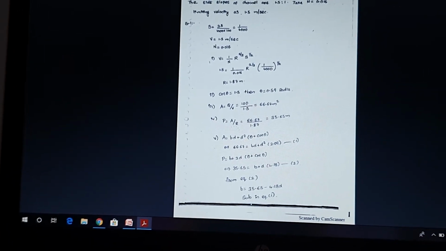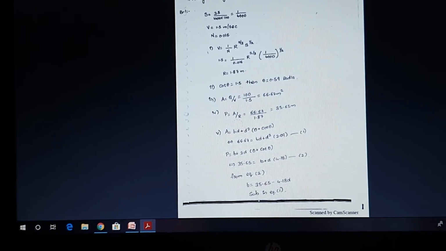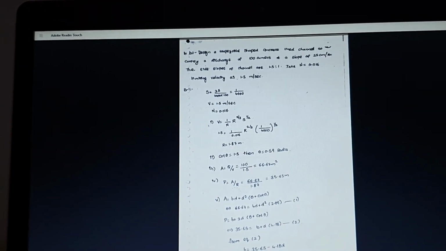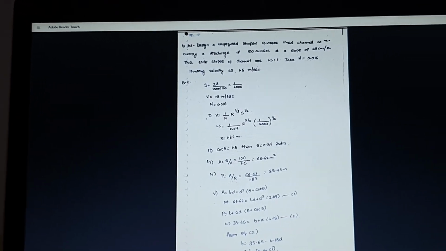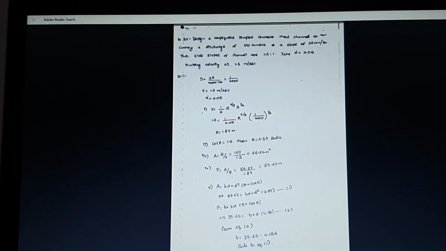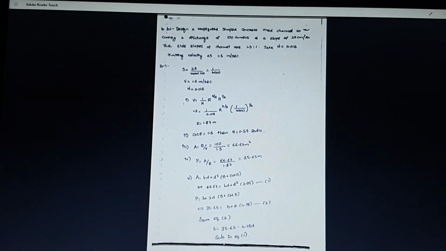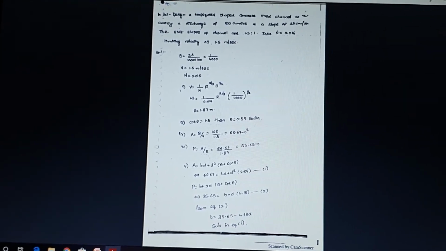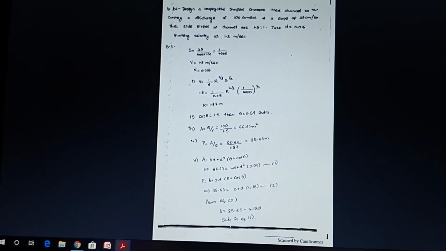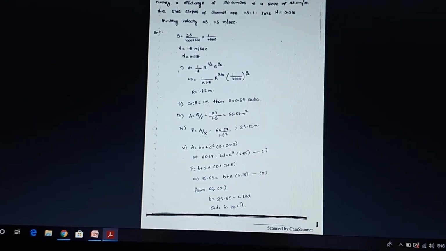Then the first step is to find the velocity based on Manning's formula, which is V = (1/n) R^(2/3) S^(1/2). In this equation you know n, V and S. So from this we find the value of R, which you get as 1.87 meter.